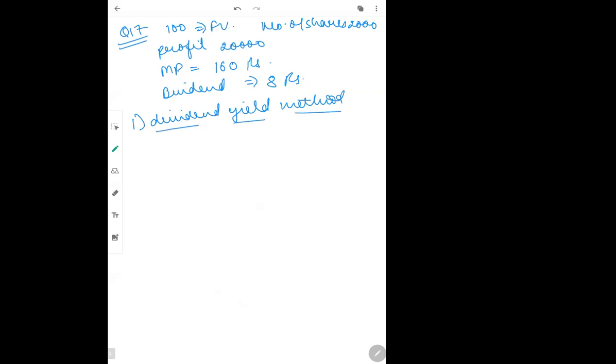Now, if we use the dividend yield method, the formula for KE was DPS divided by market price into 100. So dividend per share is 8 rupees, market price was 160, into 100. How much does it come to? 5%, ma'am. So it is 5%.